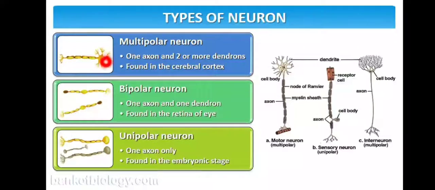It is mostly found in our cerebral cortex. In a bipolar neuron, there is one axon and one dendron. It is mostly found in the retina of our eye. A unipolar neuron has only one axon, and it is found only in the embryonic stage.